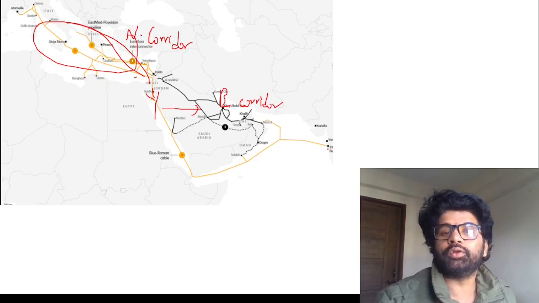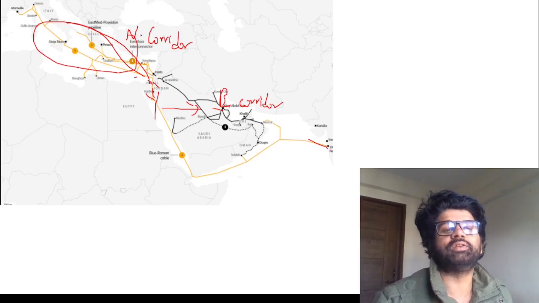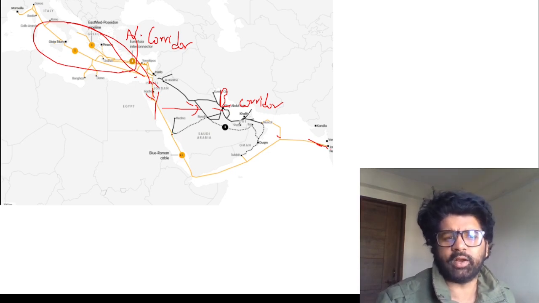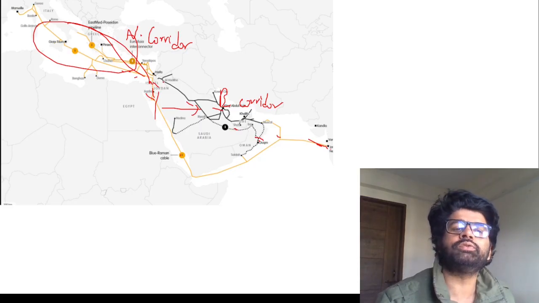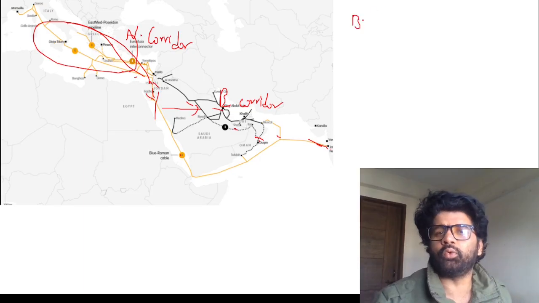So the eastern corridor is from India, UAE to Saudi Arabia, and the northern corridor is from Israel etc. to Greece, Italy, and all from the EU will take over here. So we are using waterways here. Then there are underground cables for so many things, green hydrogen passage and all. And then from UAE to Saudi Arabia via land route or train routes, and then again sea waterways will take over. So via this, what we want to do, this is seen as an alternative to the Belt and Road Initiative